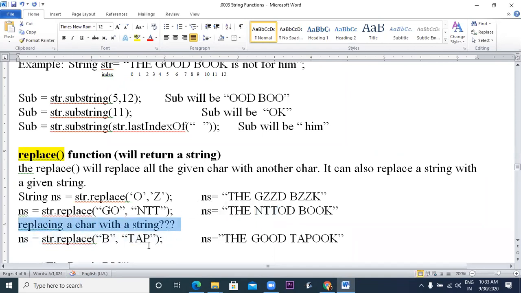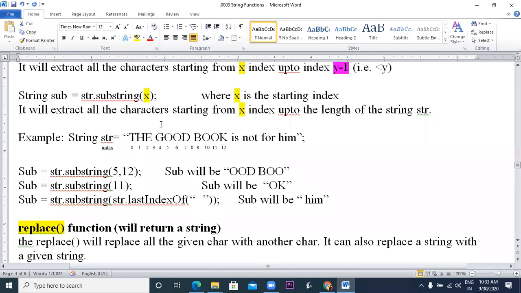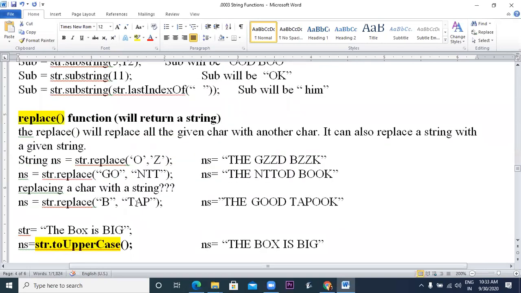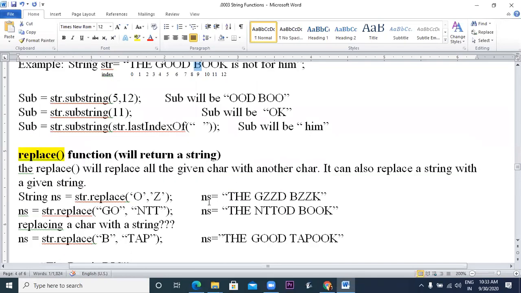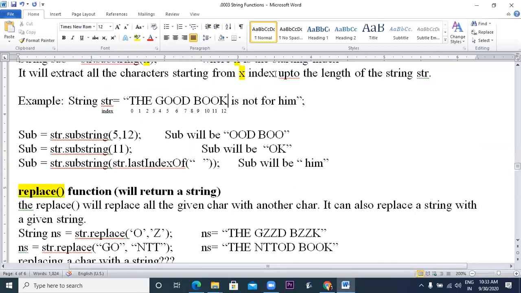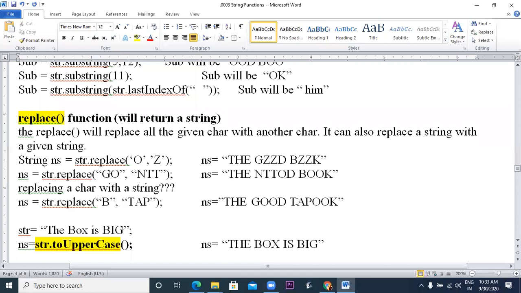So what I will do, I will write down a character but in double quotes. That means I am just converting the character into a string and then using it. So B has been replaced by tap. So wherever you will find a character B, it will be replaced by the word tap or the string tap. So now the string will become the good tap. In this, I'm removing this part. I'm assuming that the string is the good book only. Okay. So you can just see that B has been replaced by the word tap.